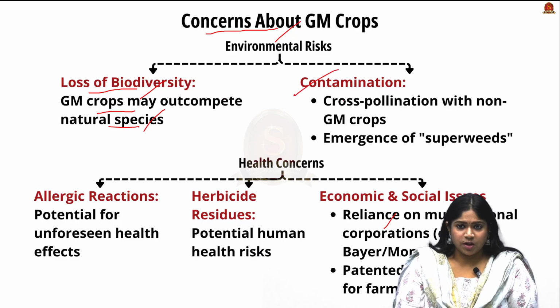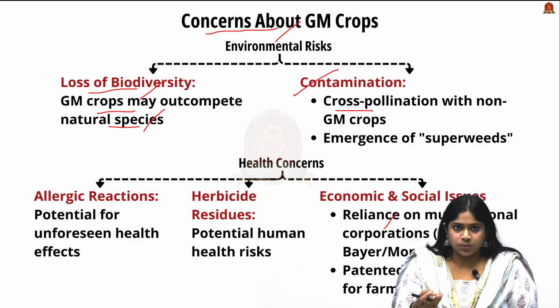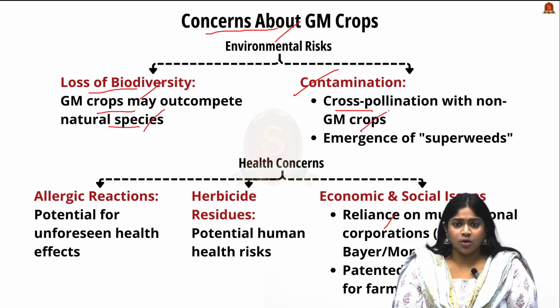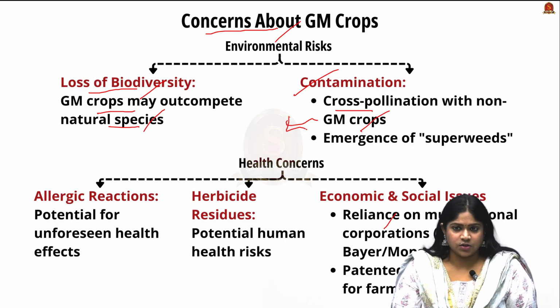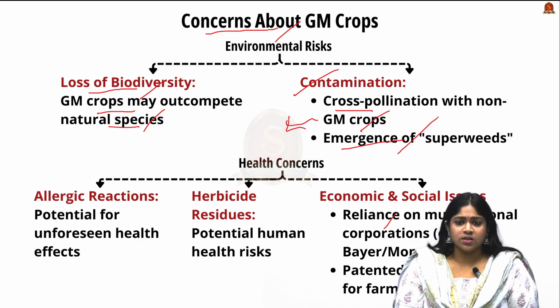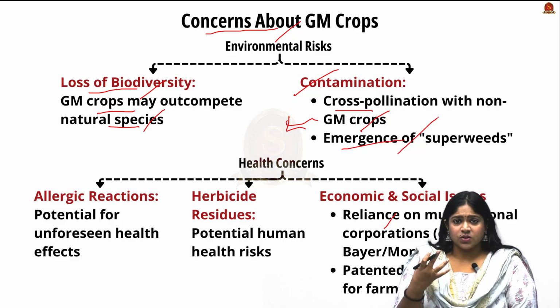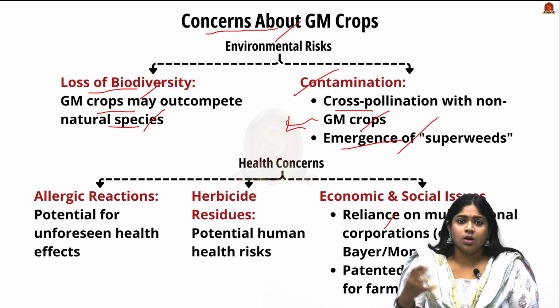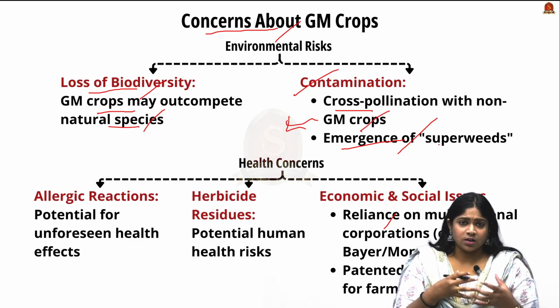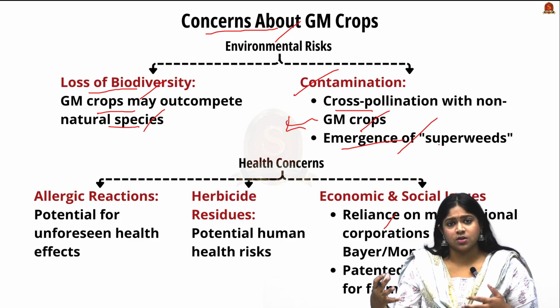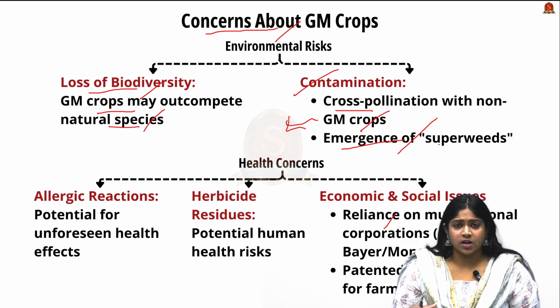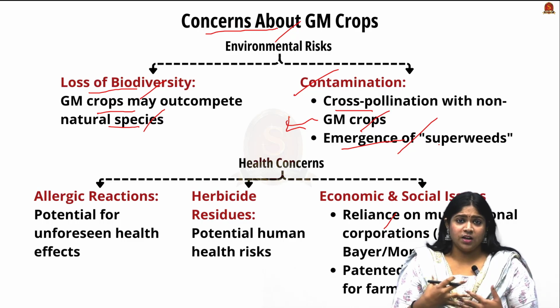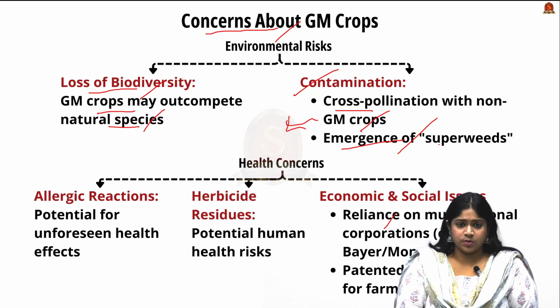Next is contamination. Here if cross pollination happens, it can affect other non-GM crops, ultimately losing biodiversity by affecting the natural species. So here it brings in the emergence of superweeds. Superweeds are nothing but weeds that become more resistant to herbicides. So being resistant to the chemicals and fertilizers, it doesn't bring any difference even with the GM crops being used.